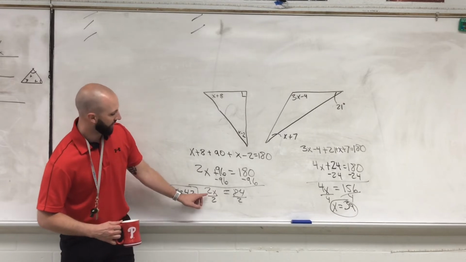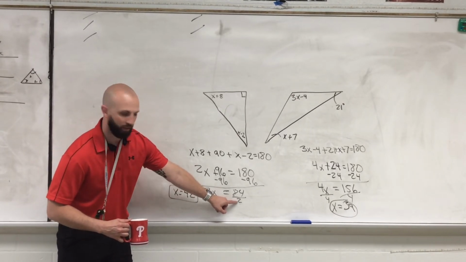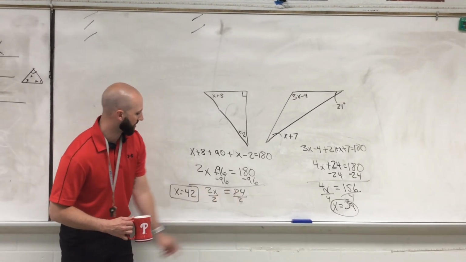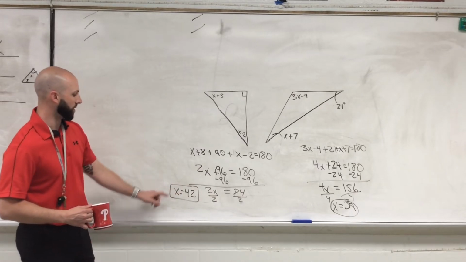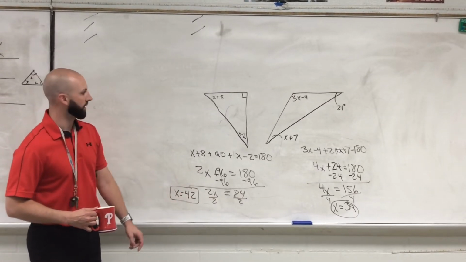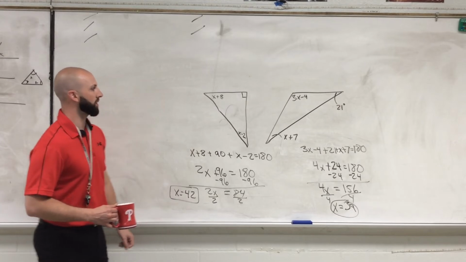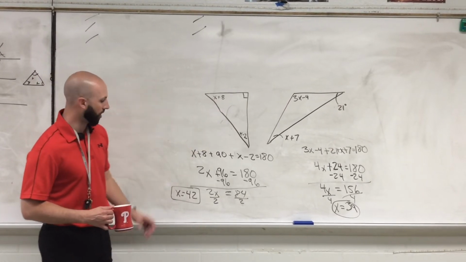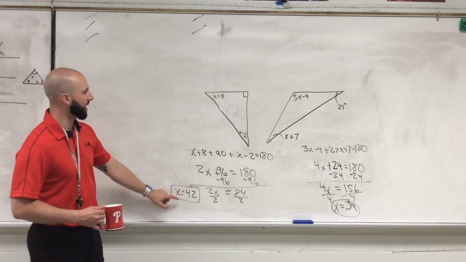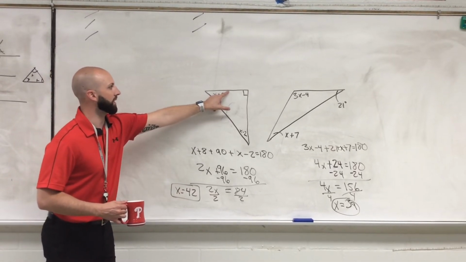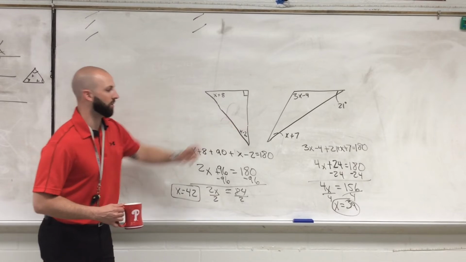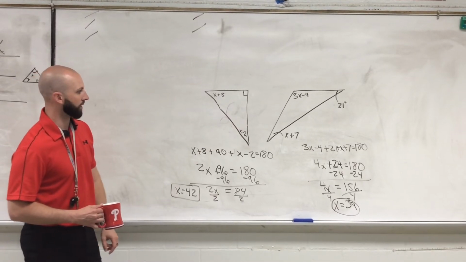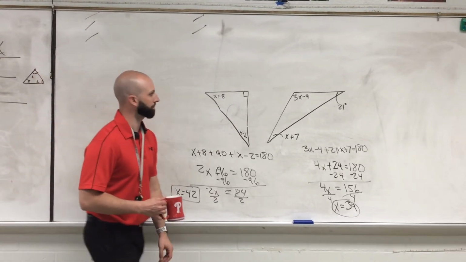The last step is to divide both sides by 2. So we get 84 divided by 2, which is 42. So x is 42. And that's what it would be for this triangle. Now if you wanted to figure out each individual angle, all you would have to do is take the x and plug it back in, and that would give you the measurement of each one of those angles. Okay? So let's look at the next one.